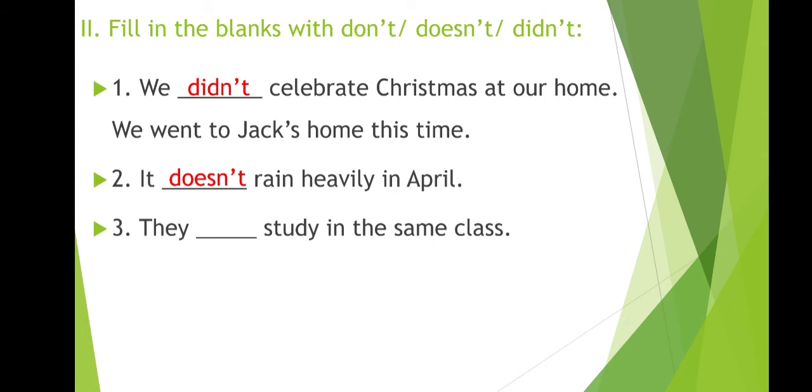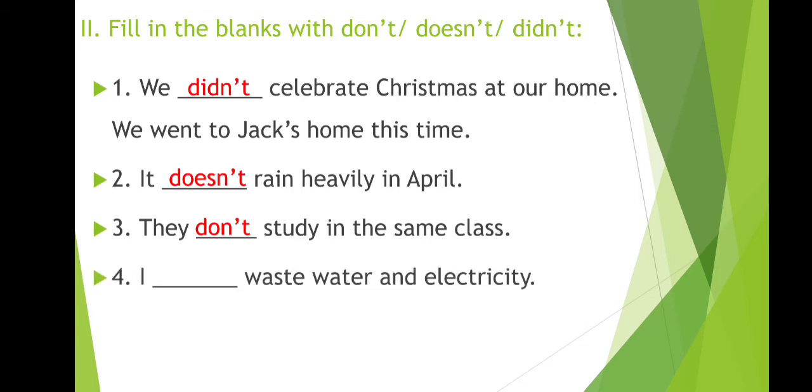Here we are talking about they and with they we will use don't. So the answer is they don't study in the same class. Next sentence is I dash waste water and electricity. Here we are talking about I, so with I we will use don't. And the answer is I don't waste water and electricity.